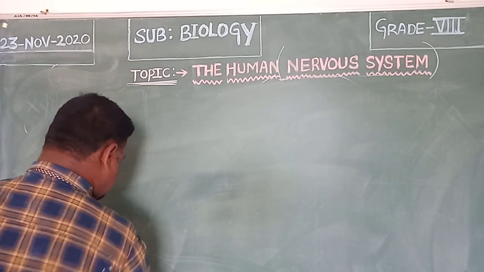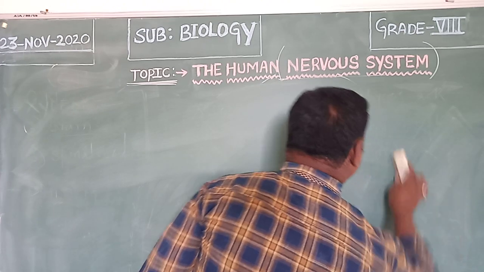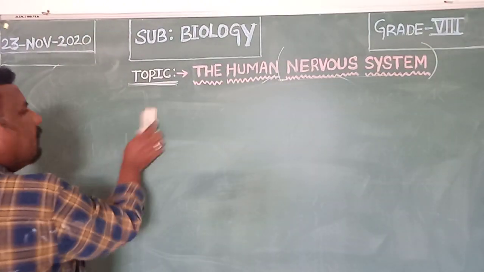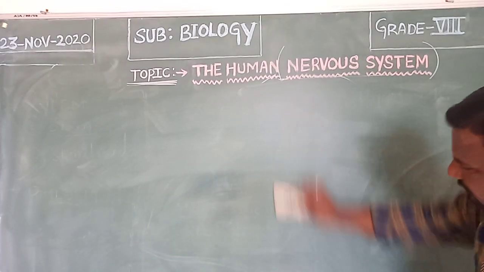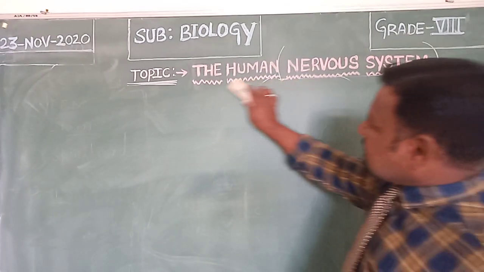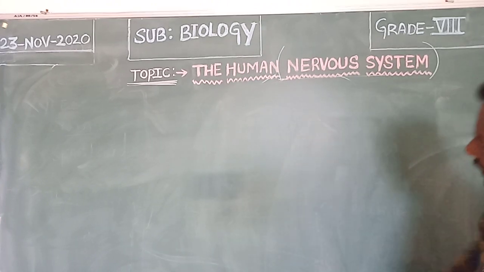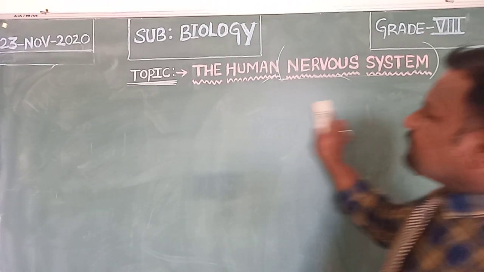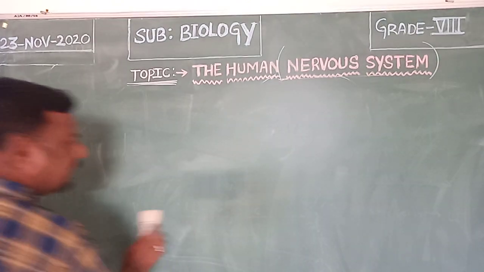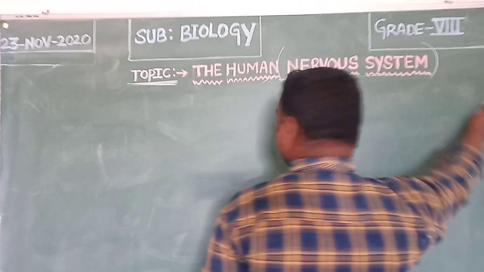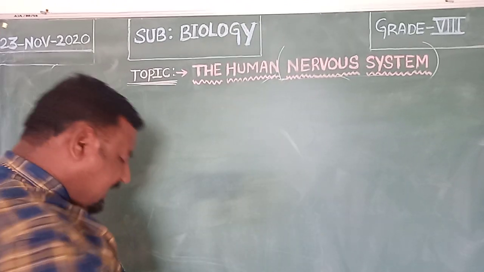Neuron or nerve cell is the structural and functional unit of the nervous system, because all organs like nerves, brain, spinal cord, which are associated with the central nervous system, are made of this cell. Therefore, we must be thoroughly aware of the structure, how it looks when we observe it under a microscope.